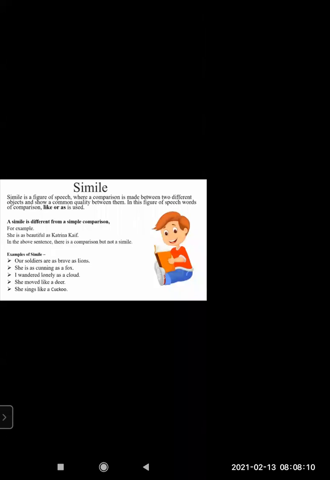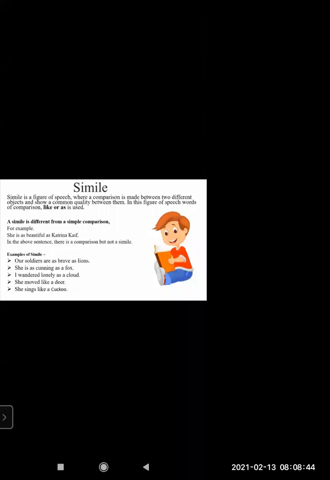I wandered lonely as a cloud. I was lonely, but I wandered like a cloud, which floats alone in the sky. And she moved like a deer. As you know, a deer is very fast, and she must be moving very fast in a dance move or walking. So her quality of moving fast is compared with a deer, the animal. She sings like a cuckoo. She must have a very enchanting, sweet voice.